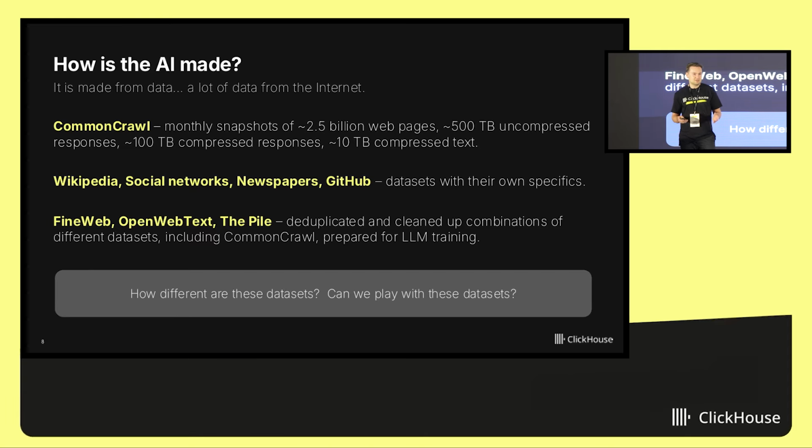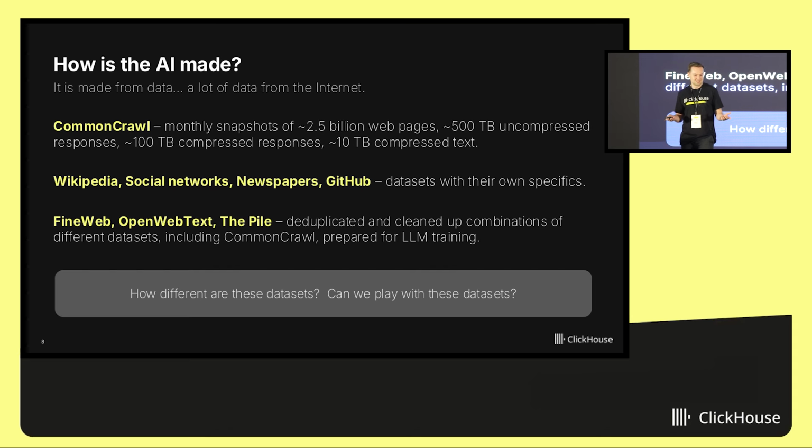And if we take only text and compress it, it will be just about 10 terabytes per month. So pretty reasonable size. You definitely can load everything into ClickHouse. For comparison, Wikipedia is pretty small, just a few gigabytes of well-filtered human knowledge. And other data sets have their own specifics.